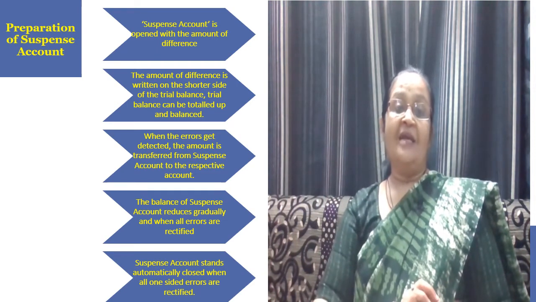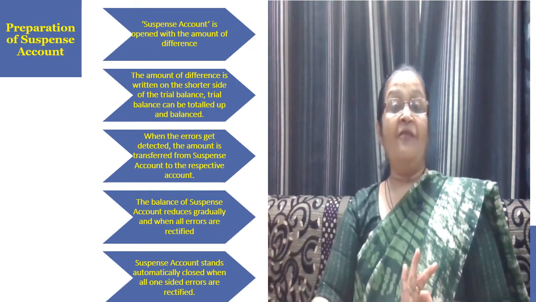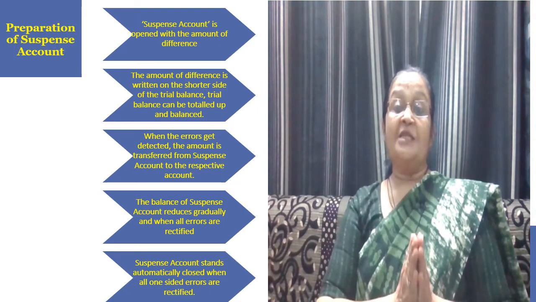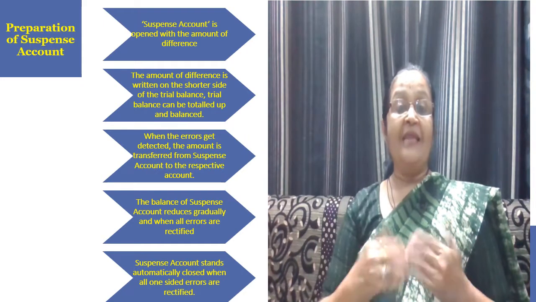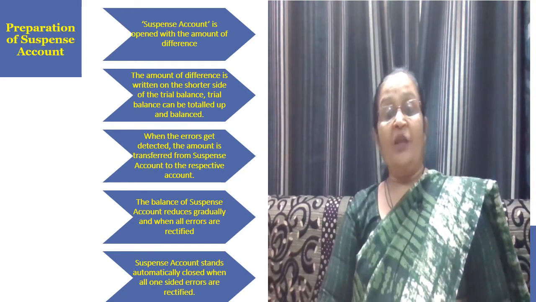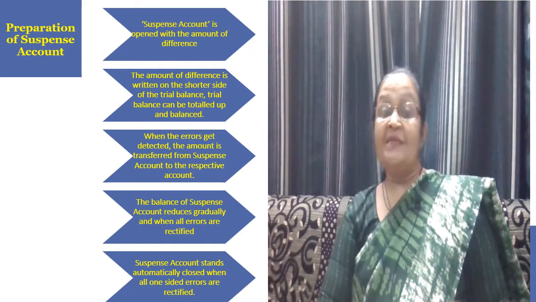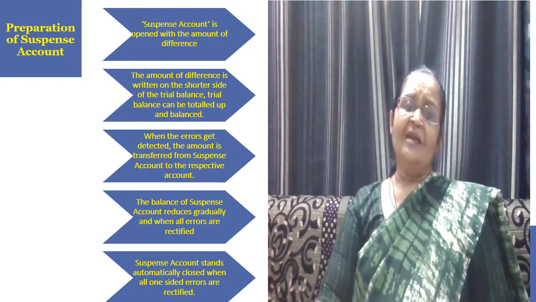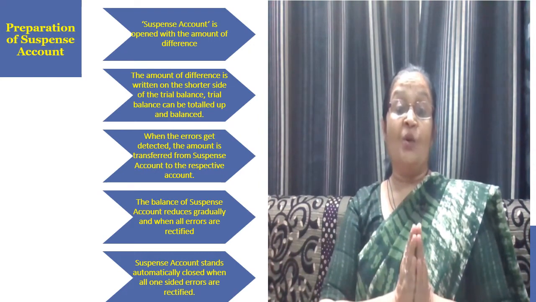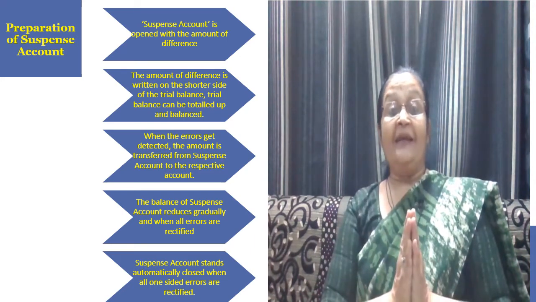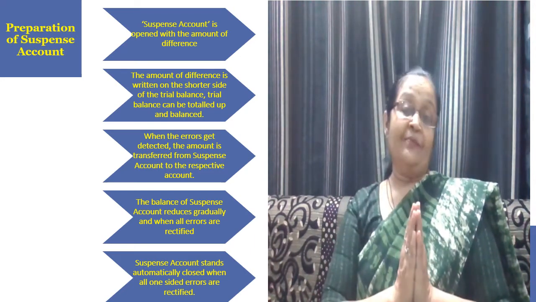After detection of every error, the balance of the suspense account reduces gradually, and when all the errors are rectified, there will be a nil balance in the suspense account. In other words, the suspense account stands automatically closed when all the one-sided errors are rectified.